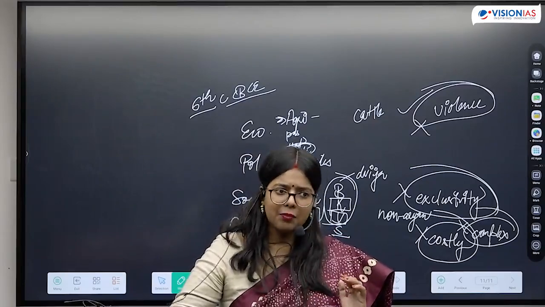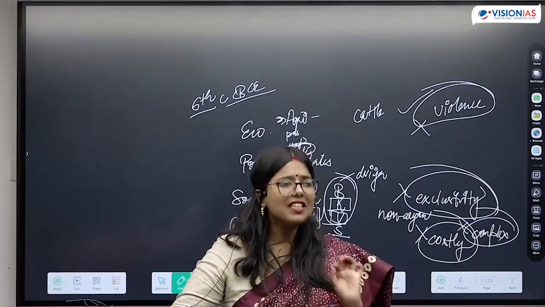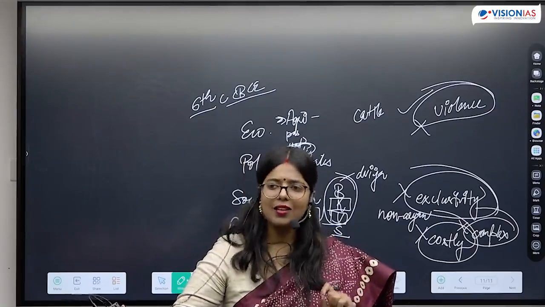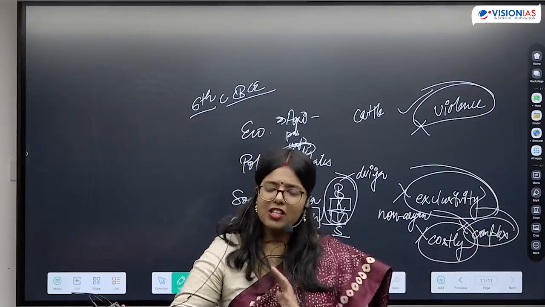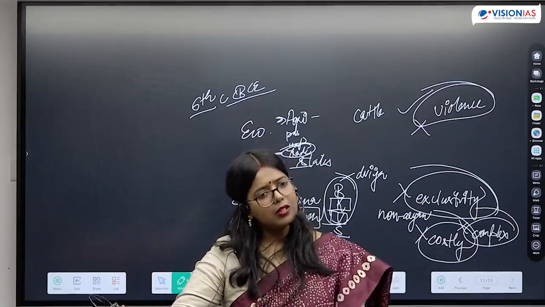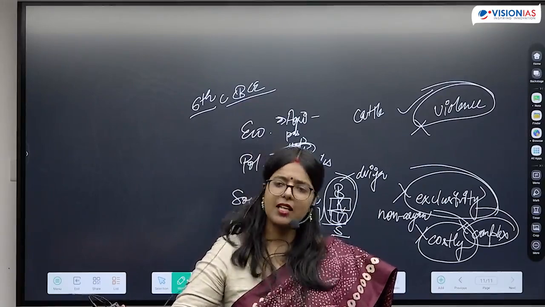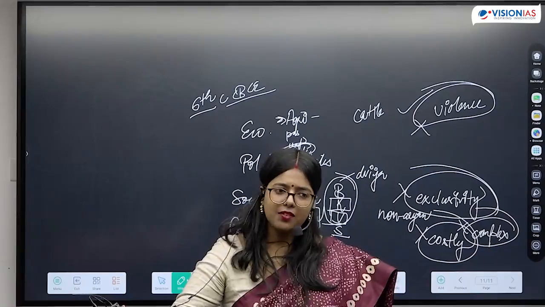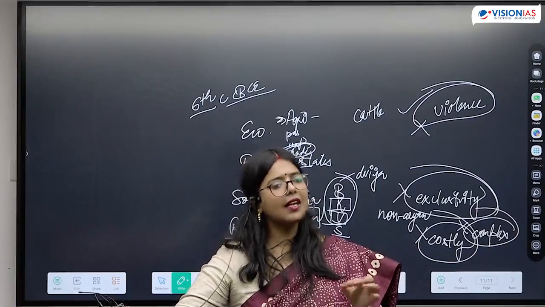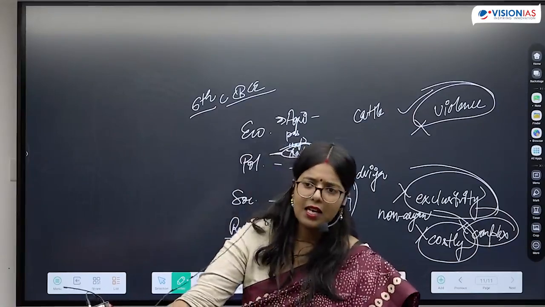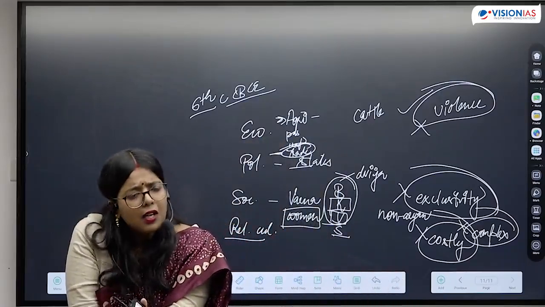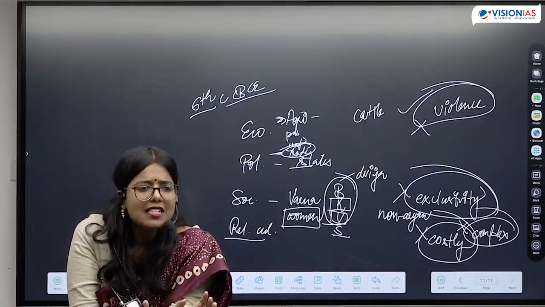A very simple example I'll give you when we are talking about Buddha preaching. You might have heard this story, that there was this woman whose child had died. So Buddha was preaching at one place, and the woman goes to Buddha and asks that you are so charismatic, make my child alive. Buddha did not give her a sermon on the idea of life and death and how this cycle is present. He simply asked her to give him some grain from a house where nobody has died.